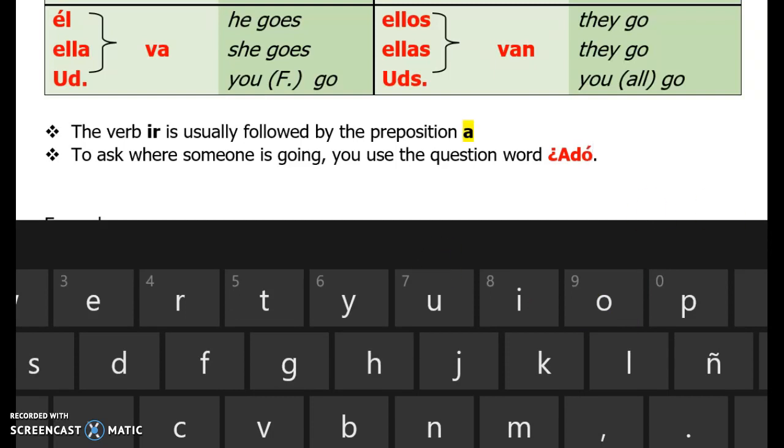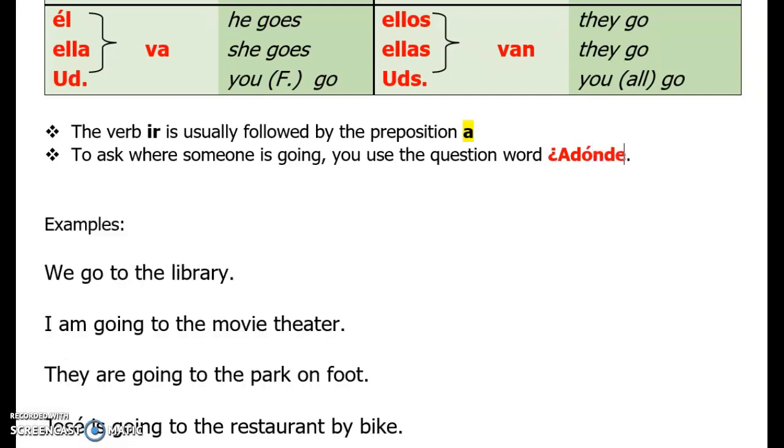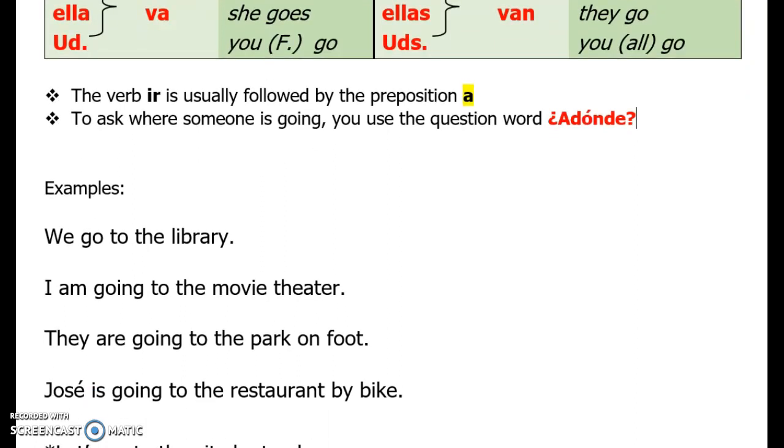Yeah, right there. A donde. Okay, so a donde is the "to where." Oh, let me put my English keyboard back on. And there it is. So you use a donde if you are talking about where someone is going to. Which is a little different, because in English you say "where are you going." You have to understand in your brain that it's "where are you going to."